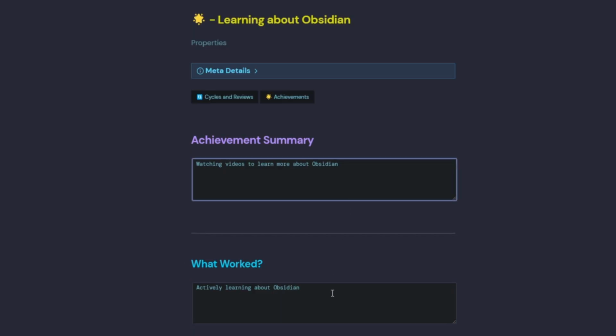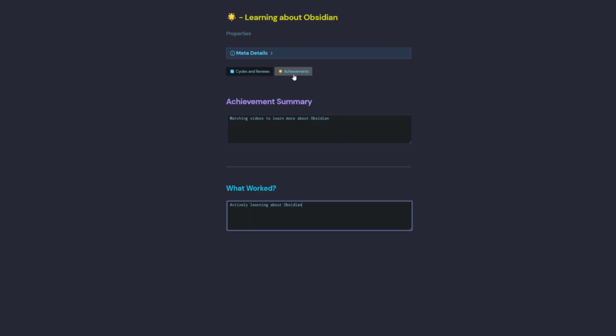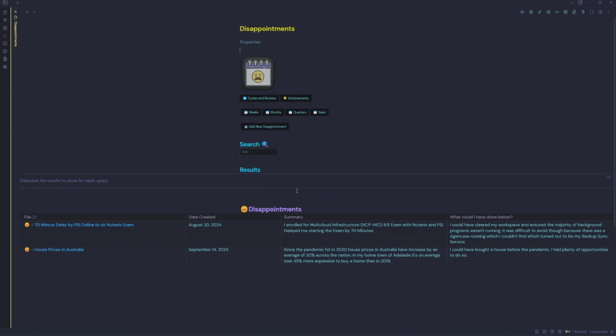Once you've entered your achievement summary and what worked, you'll be able to see it in your YAML properties. And then to get back to the achievements dashboard, you hit the achievements button, and then it shows it here. So the next section is disappointments.